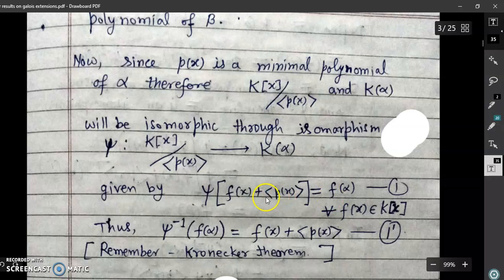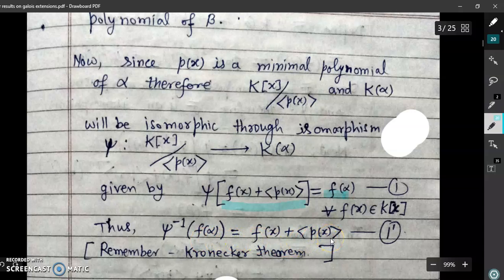Okay. So just note that if the image of f(x) + (p(x)) is equal to f(alpha), it means the inverse image of f(alpha) will be this, that is psi inverse of f(alpha) will be f(x) + (p(x)).